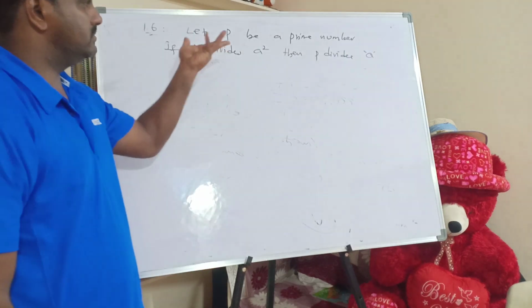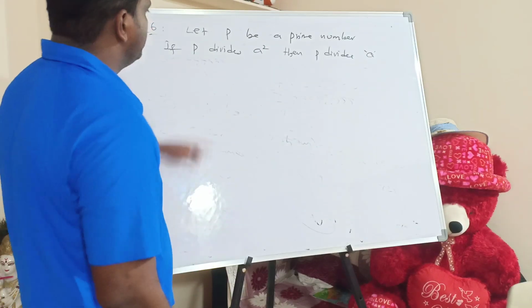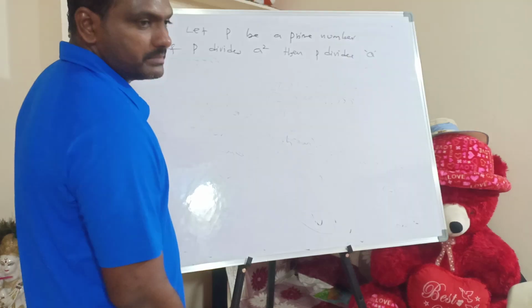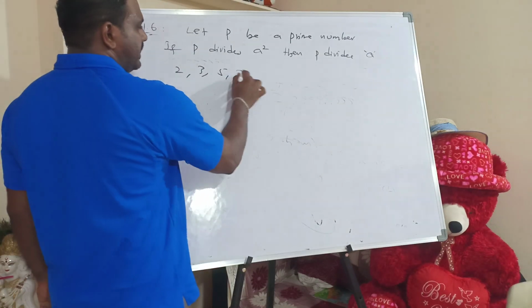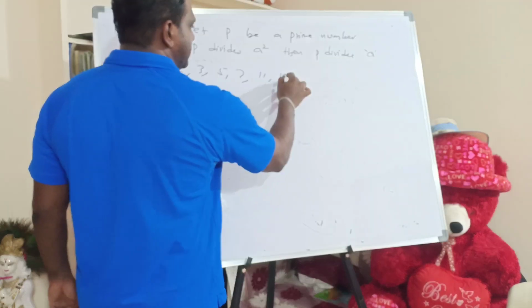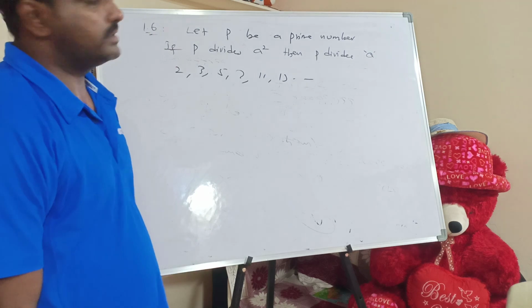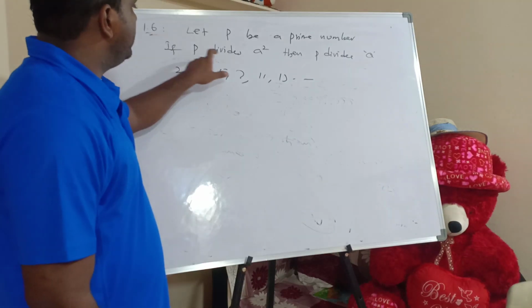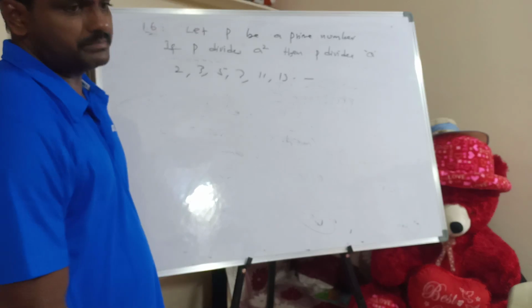How to understand this? It's very simple. P must be any prime number. So what are the prime numbers? 2, 3, 5, 7, 11, 13 and so on. These are the first few prime numbers, to give you an idea. Now if P divides a square, then obviously P divides a.